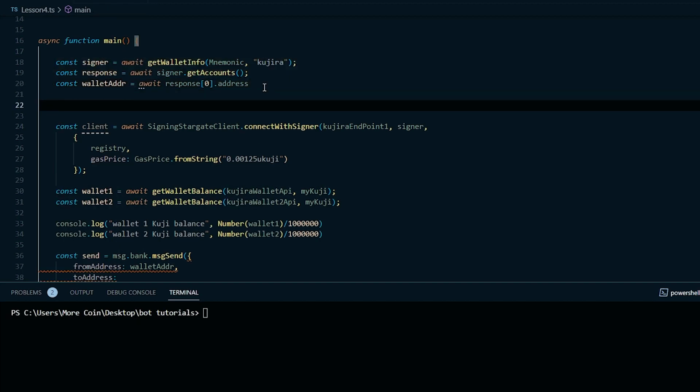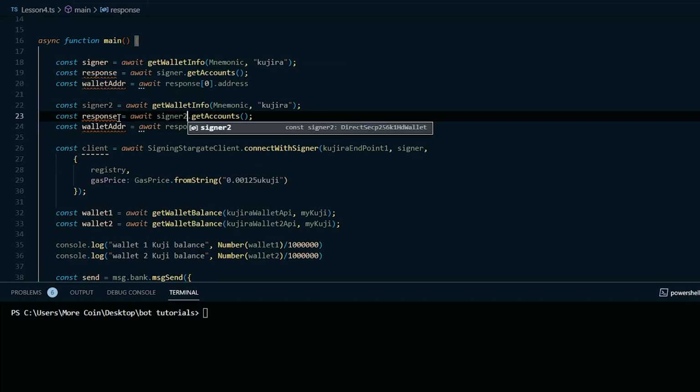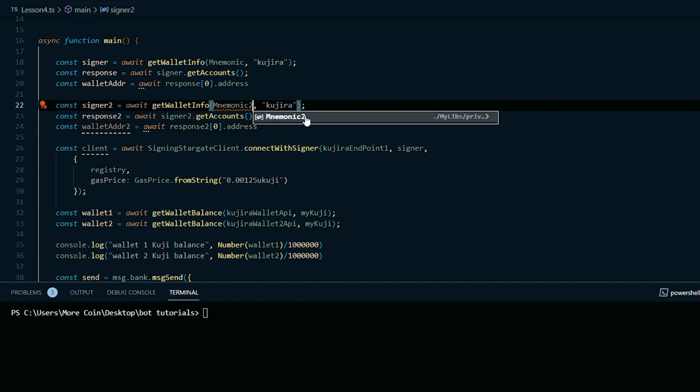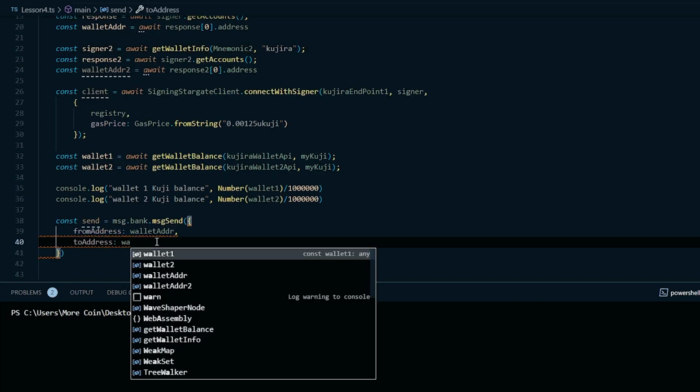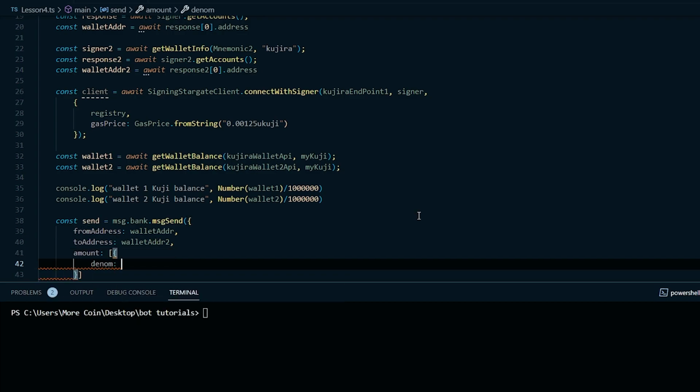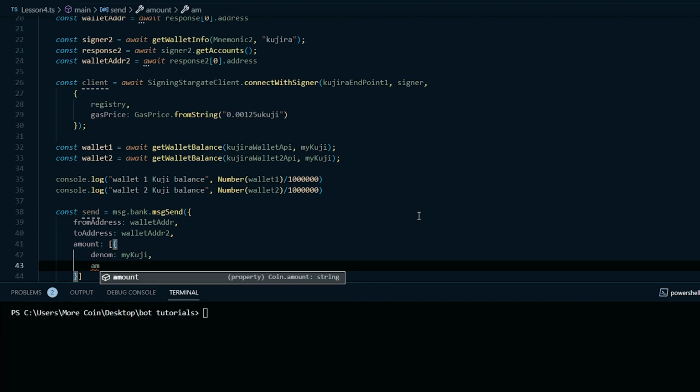I'm just going to quickly get the address by coding it up near the top, where I input the code to get my first wallet address, and call it wallet address 2. Next, we're going to enter the amount. This also has two properties. The first is denom, which in this case is Kuji. The second is the amount, which you need to multiply by 1 million and also needs to be represented as a string. So make sure to put the number inside of quotation marks and multiply the amount you want by 1 million. So in this example, I want to send 0.5 Kuji. So I'm going to input 500,000.